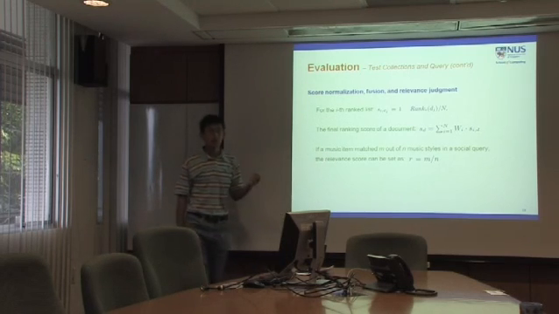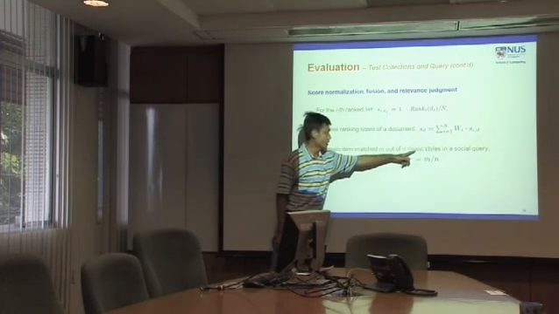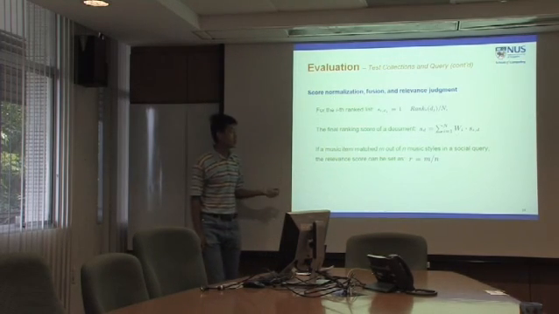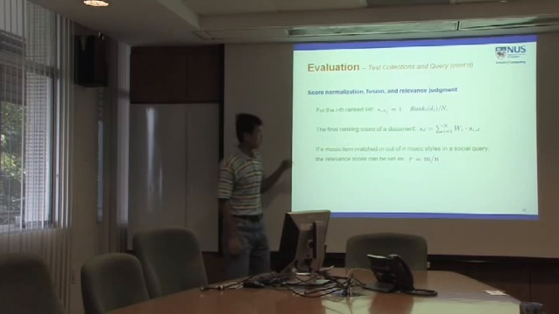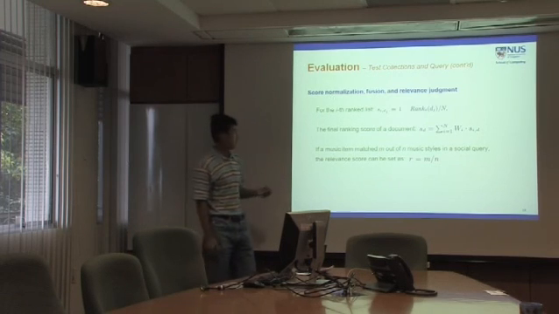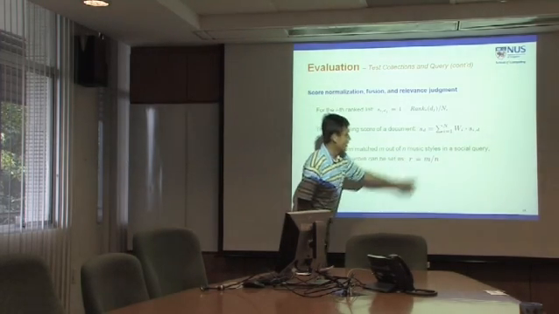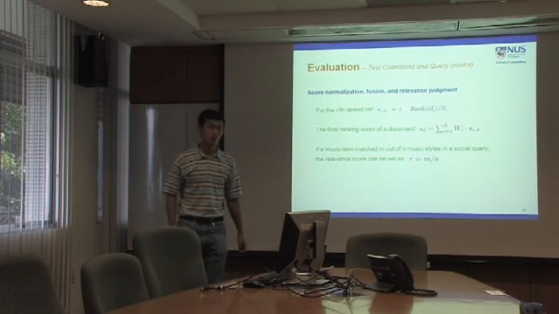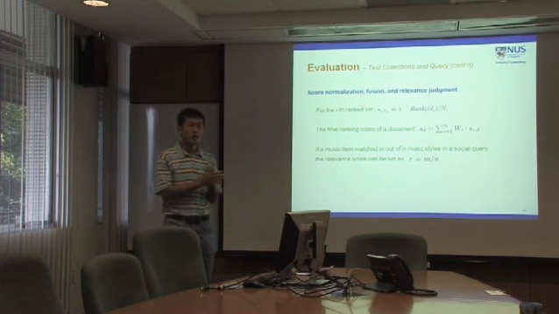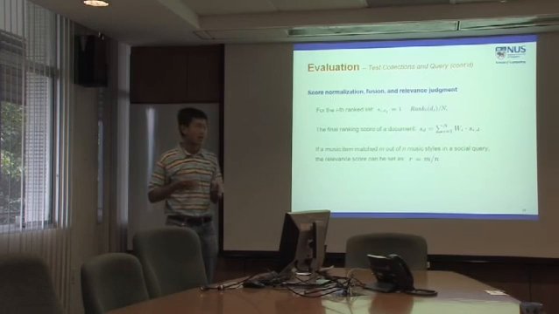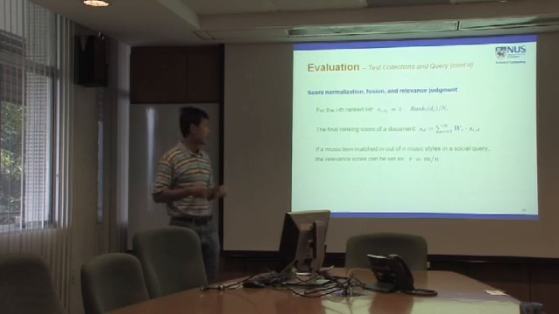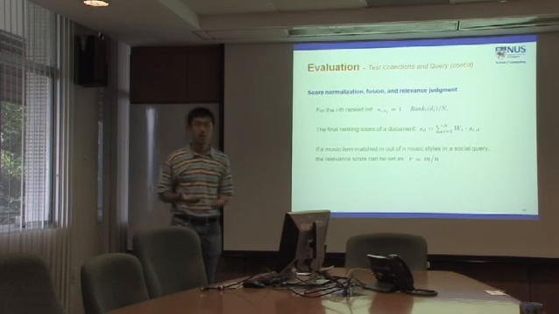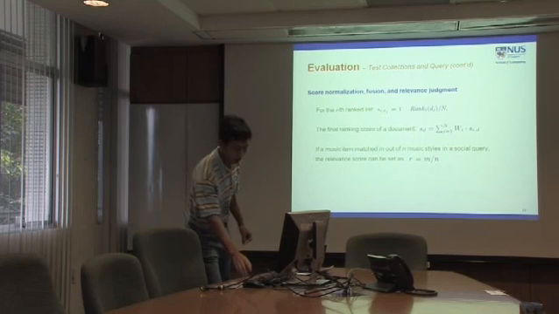If the query requires n music styles, and m of them match the ground truth, we say this returned item has a relevance score of m over n. So if the query requires 4 styles and the returned item matches all 4 styles, the relevance score is perfect, which is 1. Otherwise, it's some partial score.